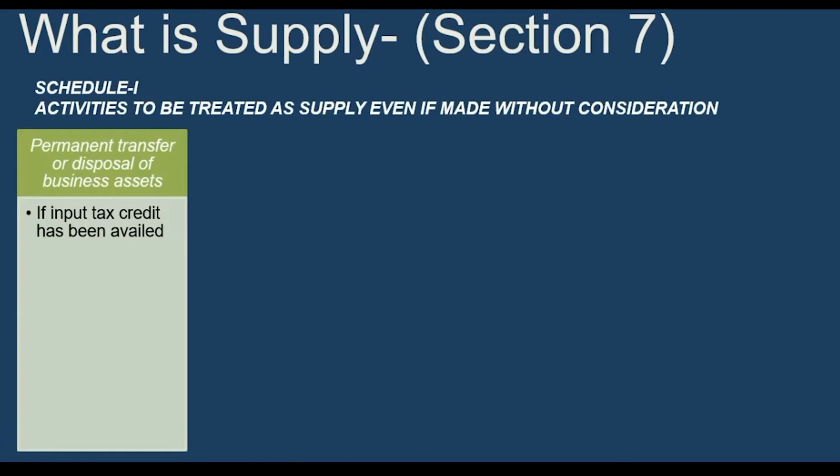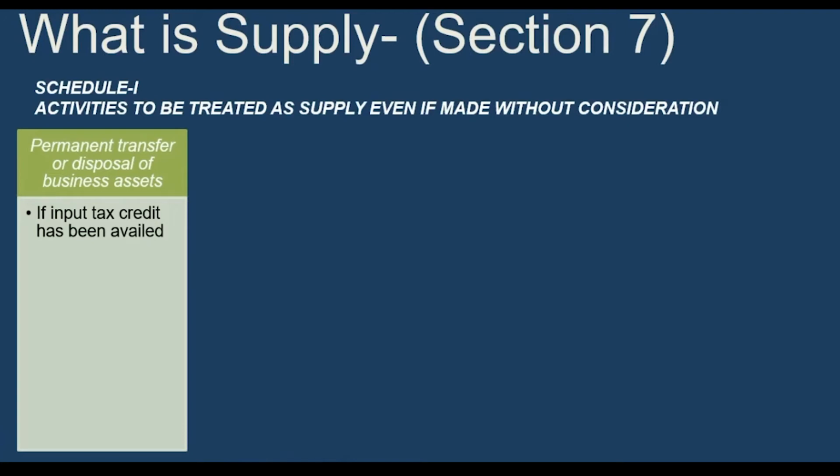And earlier, when you purchased that machine, input tax credit had been availed on that machine. If this condition is fulfilled, then even if that machine is sold for zero consideration, nil consideration, no consideration, then also it is treated as supply, and GST is to be paid.